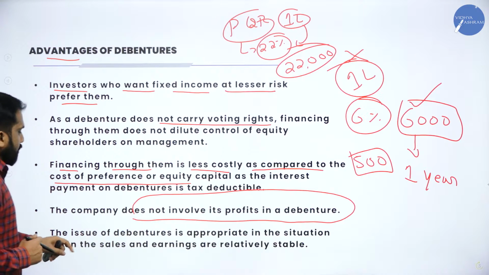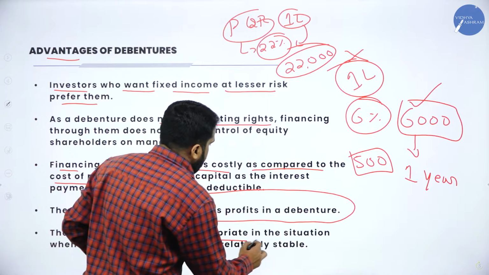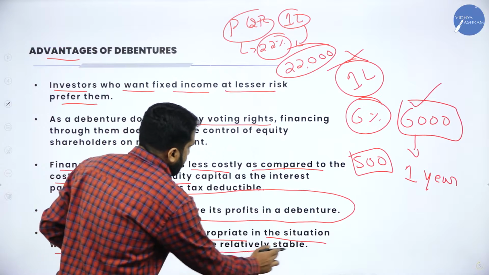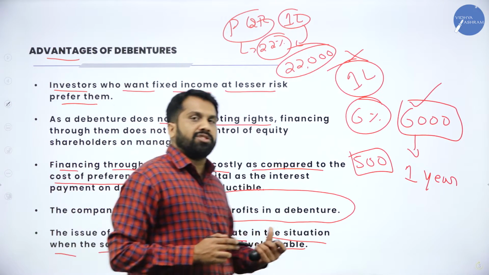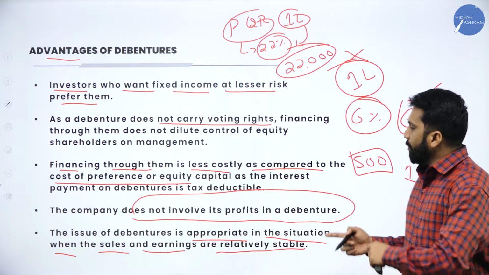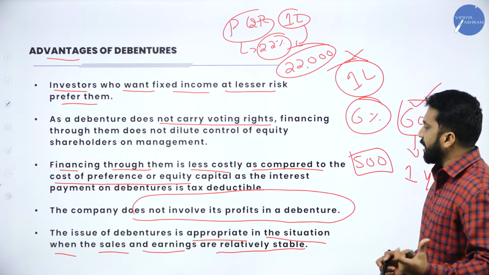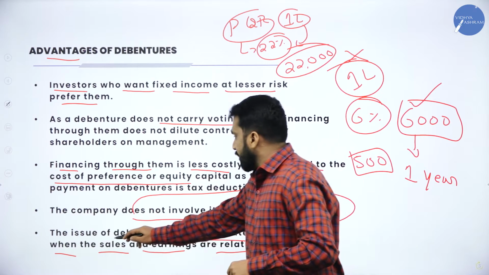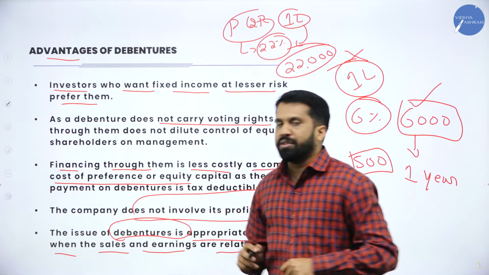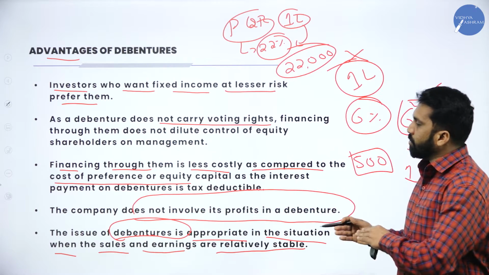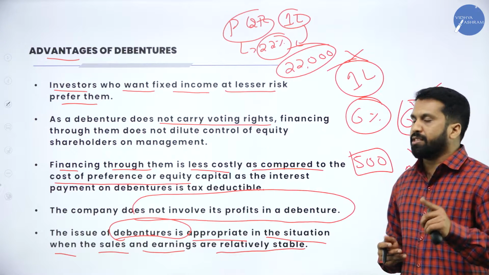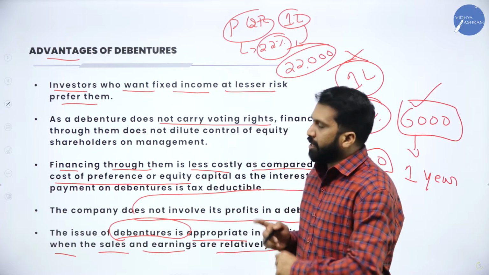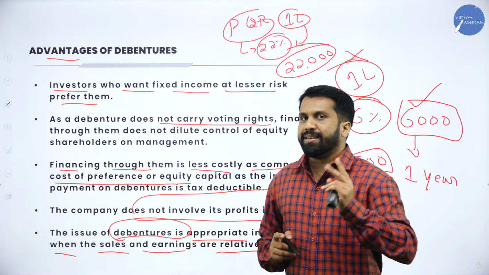Now, the issue of debentures is appropriate in the situation when the sales and earnings are relatively stable. Normally, when the sales, purchases or earnings of the company are stable, then they will go for debentures. Then only the company issues debentures. So the security will be more in the case of debentures compared to share capital. Now, you have a total of 5 points. How many points do you have to remember? Only 2.